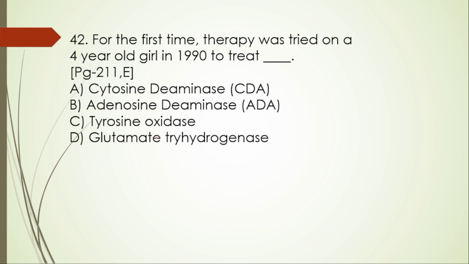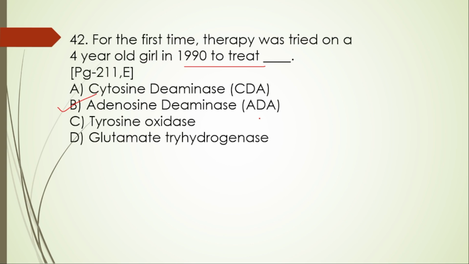42. For the first time, therapy was tried on a 4-year-old girl in 1990 to treat cystic fibrosis? No. Adenosine deaminase, that is ADA. In 1990, the first clinical gene therapy was performed on the 4-year-old girl to treat a deficiency of the enzyme adenosine deaminase.